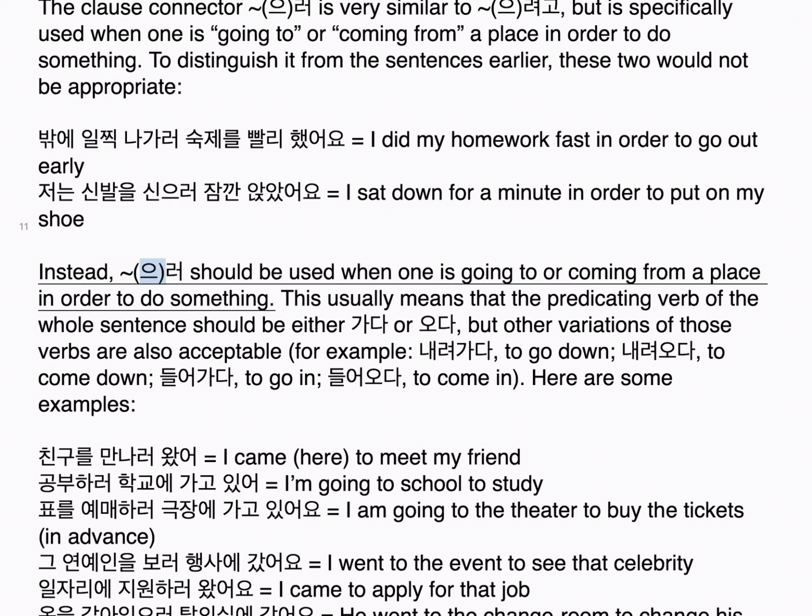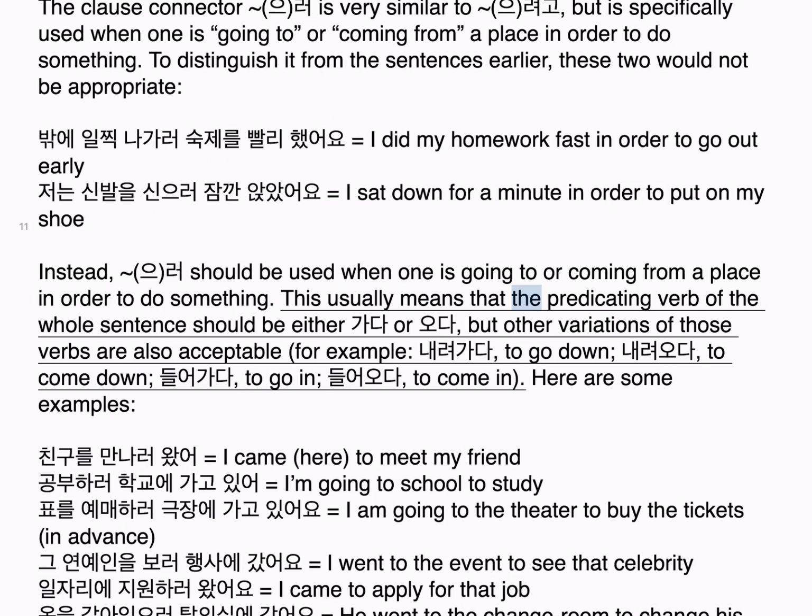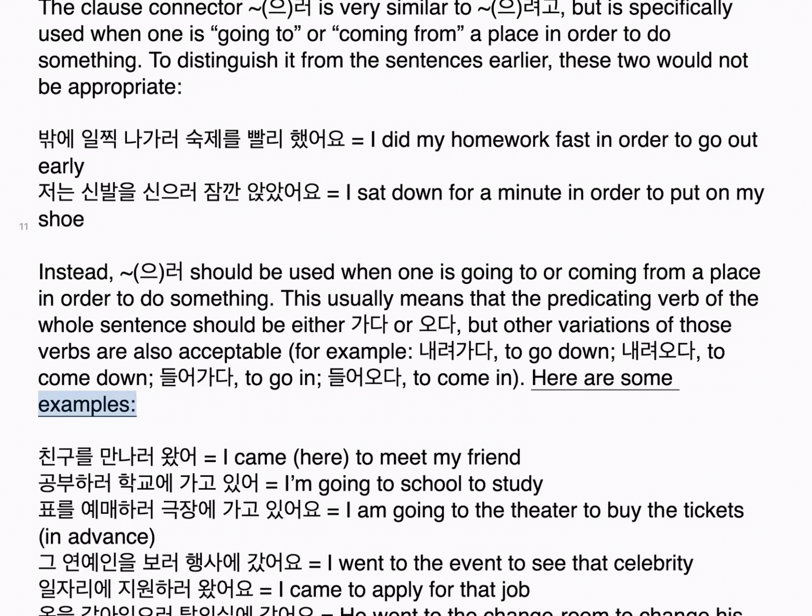Instead, 으러 should be used when one is going to or coming from a place in order to do something. This usually means that the predicating verb of the whole sentence should be either 가다 or 오다, but other variations of those verbs are also acceptable. For example, 내려가다, to go down, 내려오다, to come down, 들어가다, to go in, 들어오다, to come in. Here are some examples.